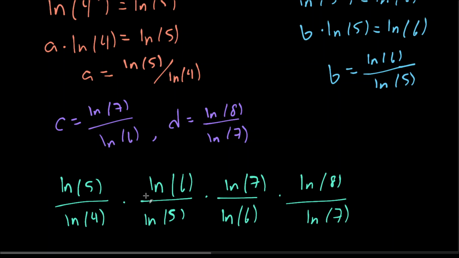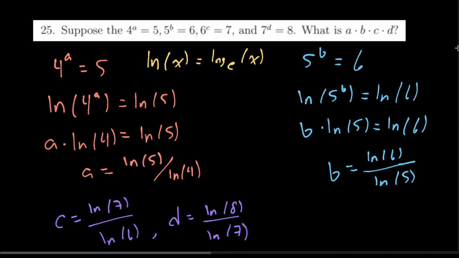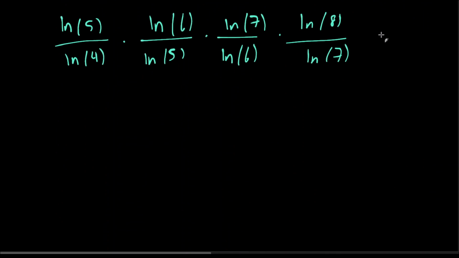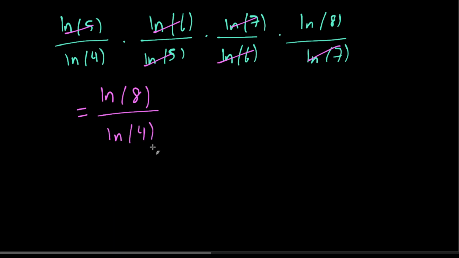Okay, so this is A times B times C times D, which is what the question asks of us to solve. And we can cancel these. These are just numbers. Natural log of 5 is an operation. We don't need to find out what the natural log of 5 is. We don't need a calculator to solve this one. We can just cancel those two, and cancel that. And we're left with the natural log of 8 over the natural log of 4.